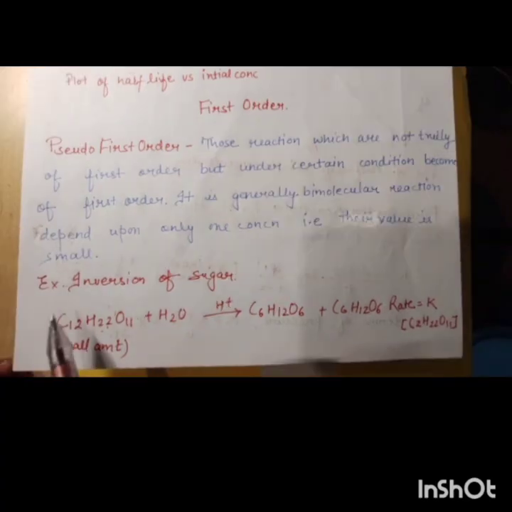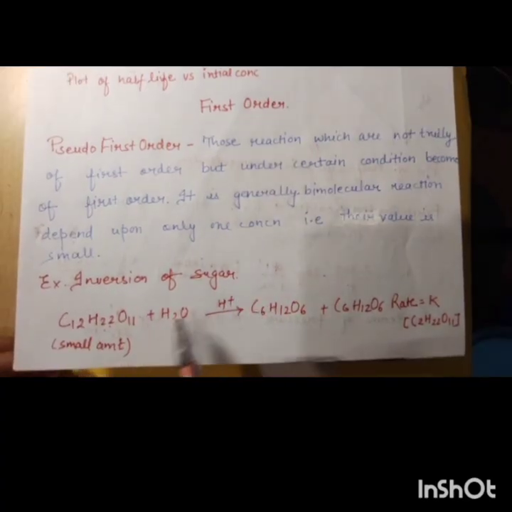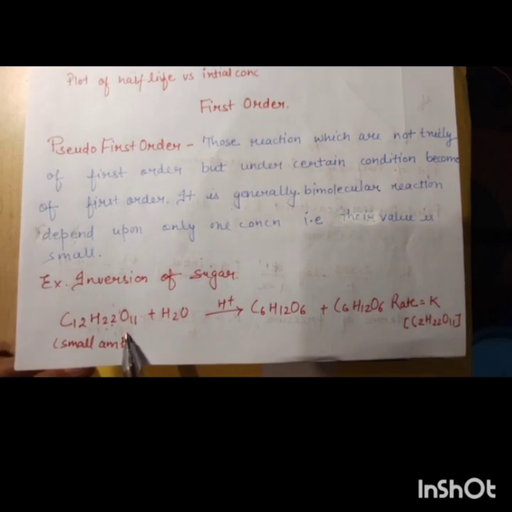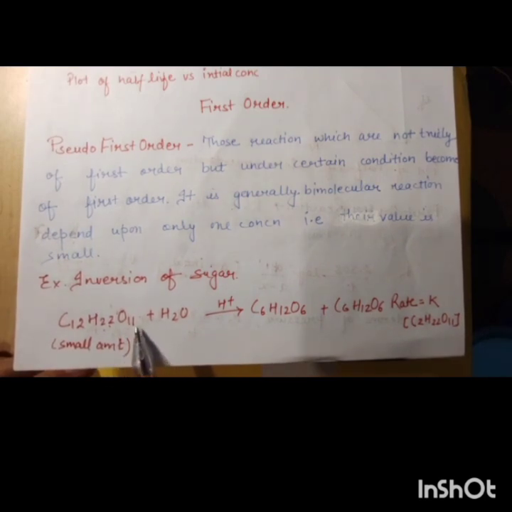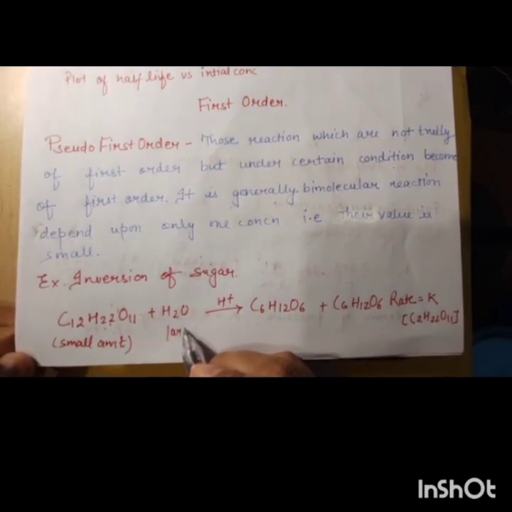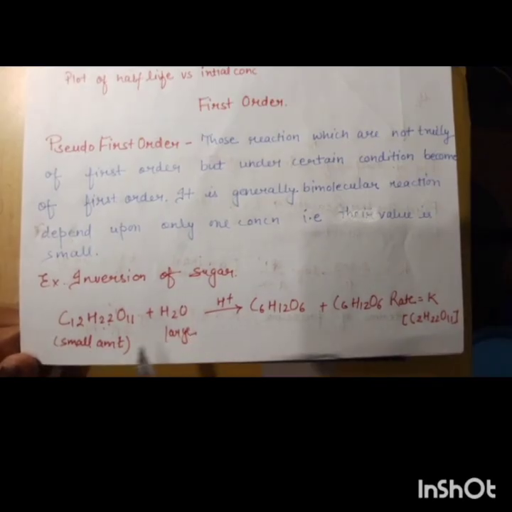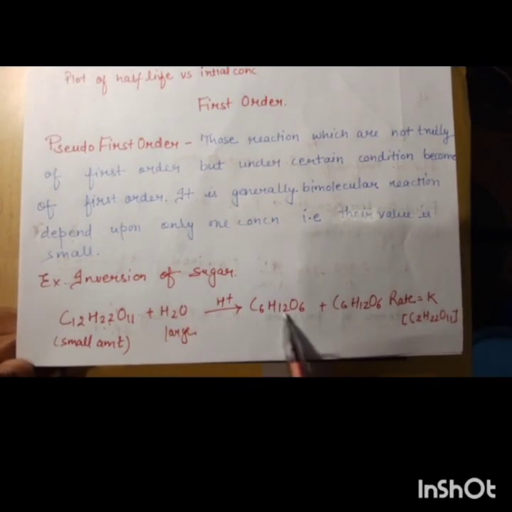Now an example of pseudo first order is inversion of sugar. Here sugar is in a small amount, C12H22O11 plus water, and water is in large amount. Sugar reacts with water to form glucose, 2 moles of glucose.